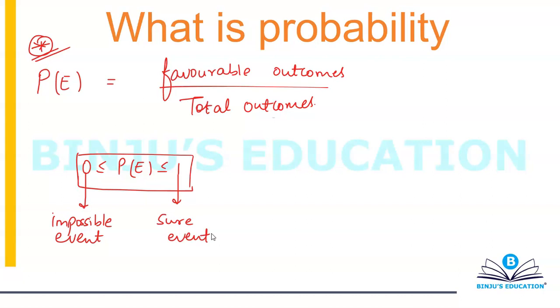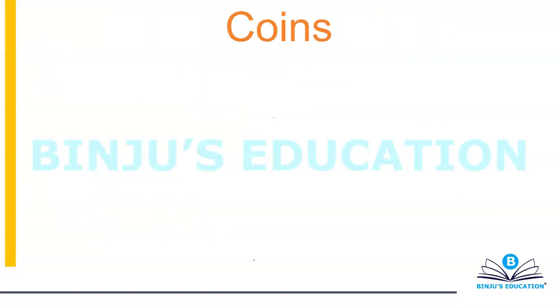Now the questions on probability are not directly based on probability. They are a mix of a couple of concepts. For example, probability plus Venn diagrams, the matrix method, probability plus geometry, probability plus PNC, and so on and so forth. But the concept is one simple thing, that is, probability of any event is favorable outcomes divided by total number of outcomes. We just need to focus on two things: how to calculate the favorable outcomes and how to calculate the total number of outcomes. That's it, nothing else is required. So let's start with the first thing, that is flipping of a coin.